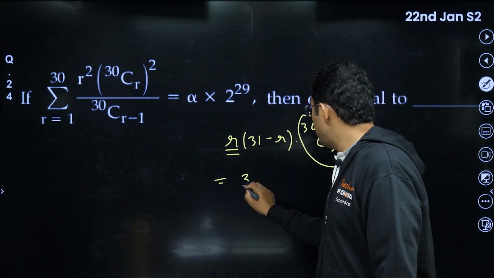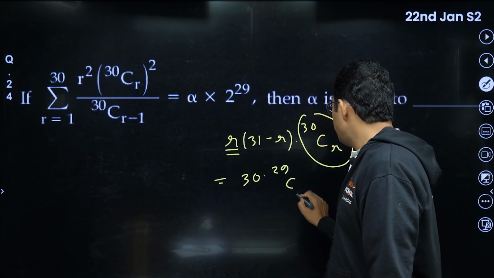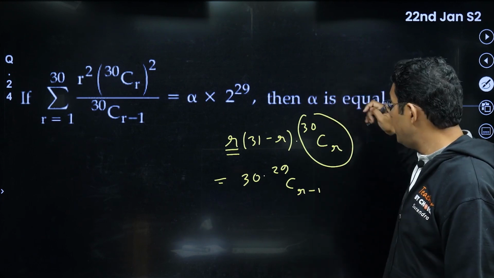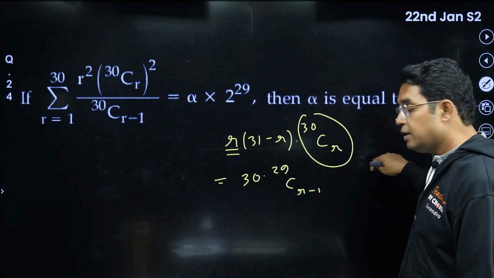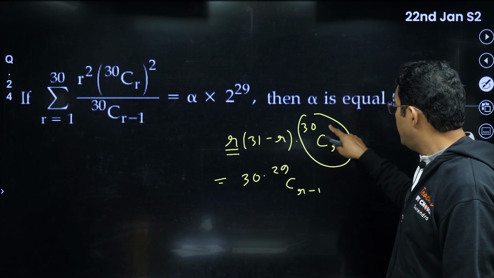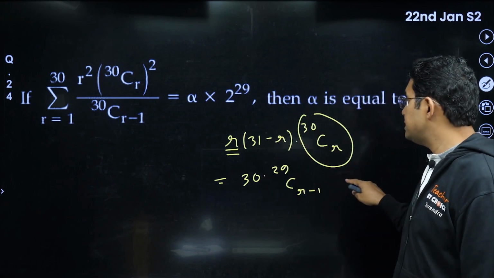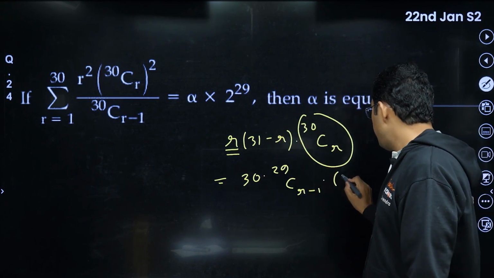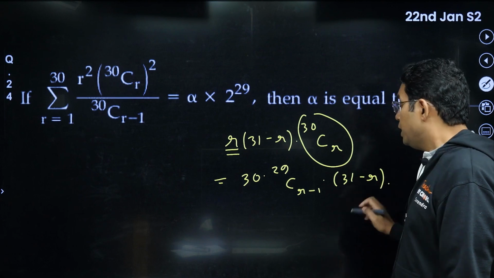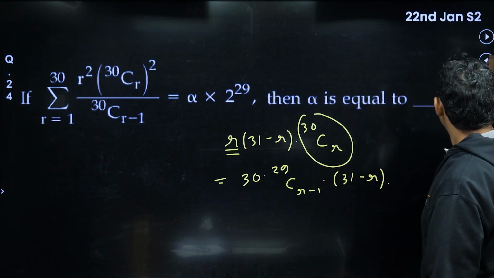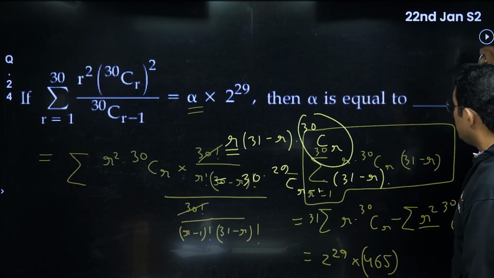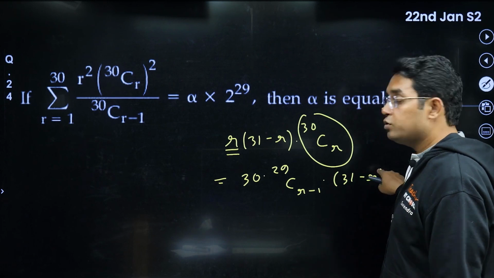So this will become 30 C(29, r−1). You can check: this is 30 factorial upon r factorial, (30 − r) factorial. If you multiply with this r and take 30 out, this becomes 29Cr−1, and then it will be 31 minus r. Now in this case, you will not require this formula of r square. Your job will be done only by making use of r.